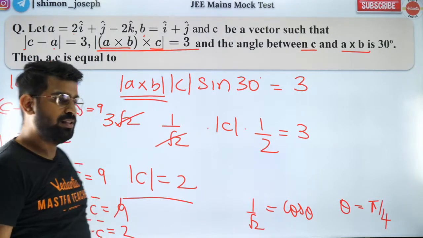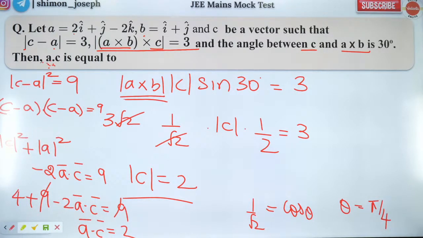Are you all clear? Did you all like it? Janet is right. The answer is 2. Because A dot C comes out to be 4 by 2, which is 2 only. Did you all enjoy it? Are you all happy?